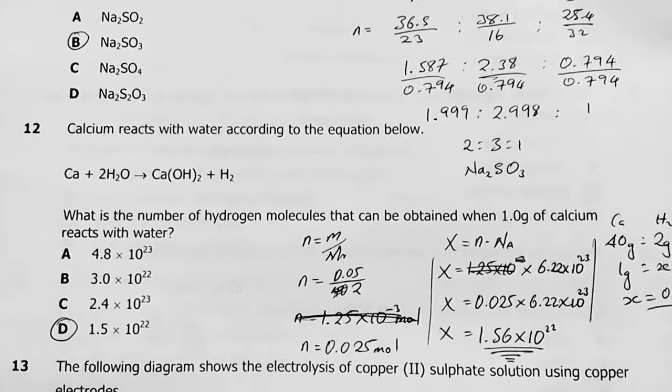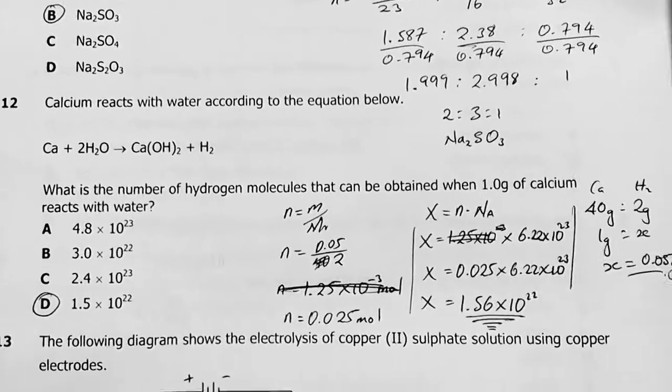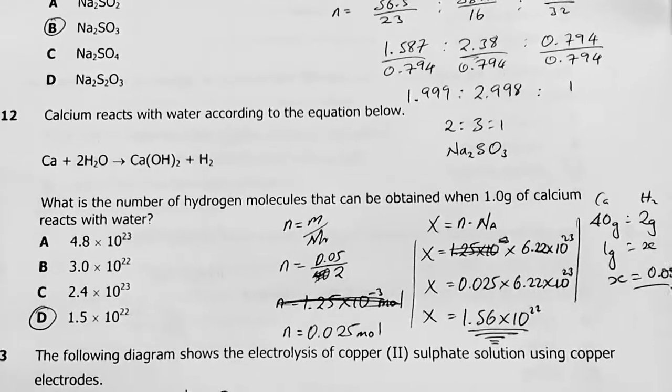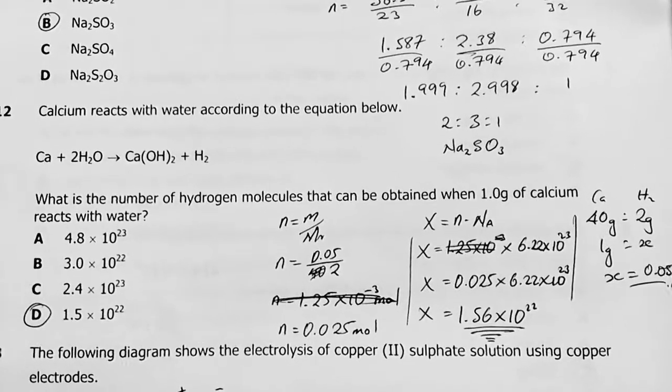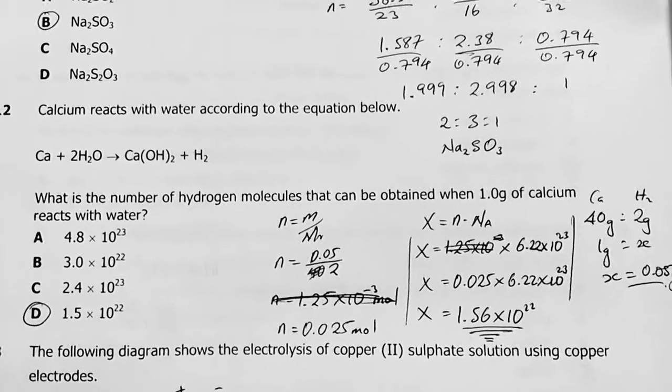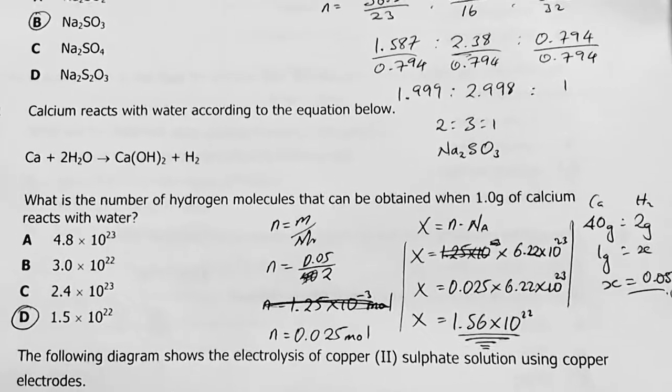So number 12, calcium reacts with water according to the equation below. What is the number of hydrogen molecules that can be obtained when 1 gram of calcium reacts with water? My answer was D. How did I find D?